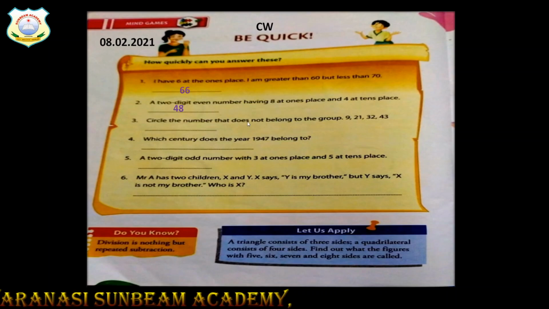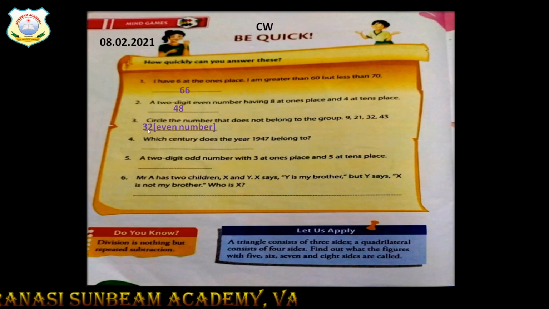Now circle the number that does not belong to the group. 9 is not divisible by 2, 21 is not divisible by 2, 32 is divisible by 2, 43 is also not. So what did you understand here? These are odd numbers and 32 is the even number. So 32 doesn't belong to this group. So 32 is an even number. So you have to circle 32. Write down the answer 32.